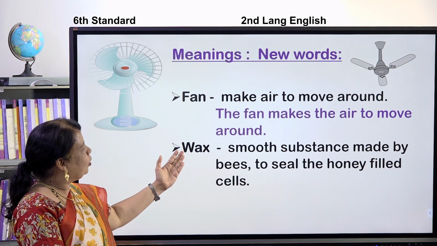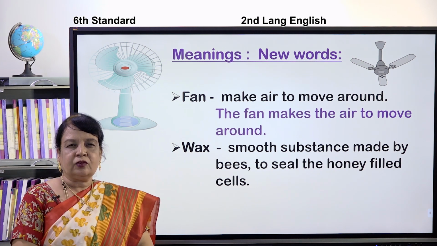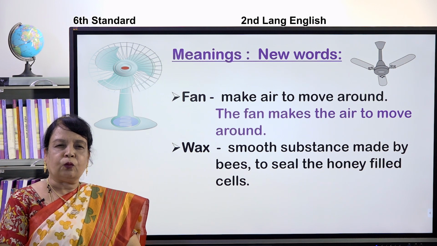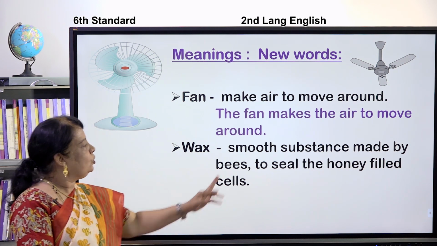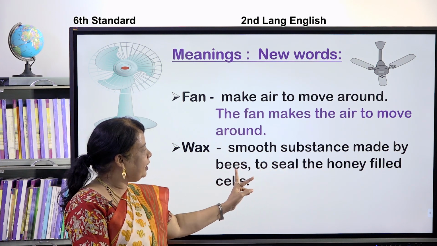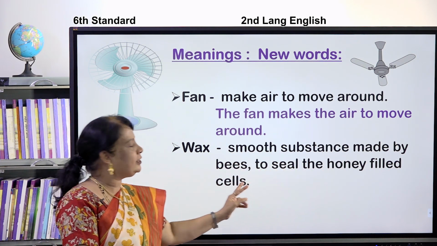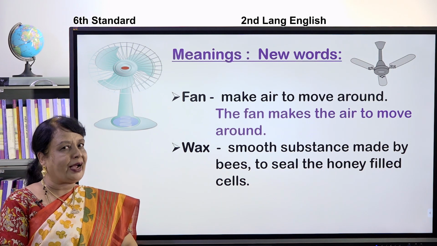Okay, children. I have one more word here, wax. Have you seen wax? Wax is called 'mena' in Kannada. Have you seen a candle? Yes. Wax is a smooth substance made by bees to seal the honey-filled cells. It is called wax.